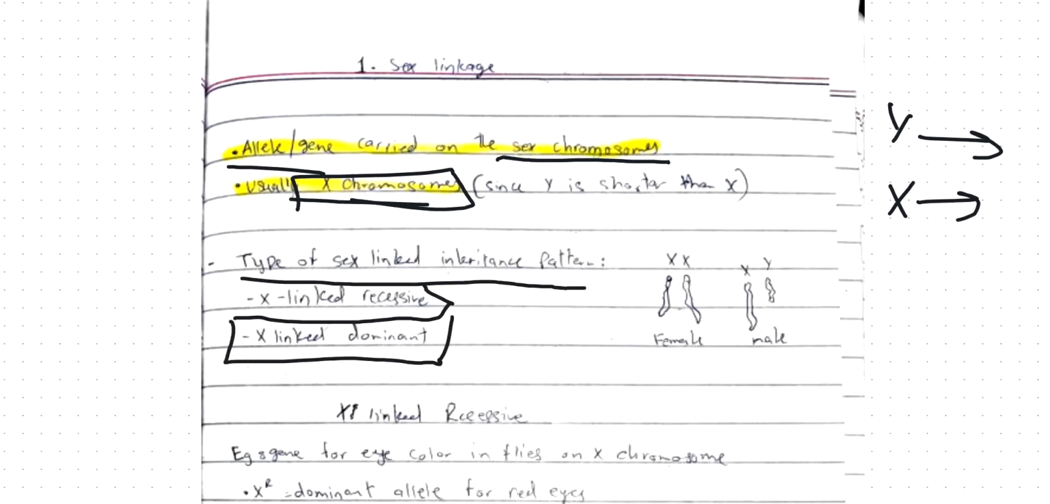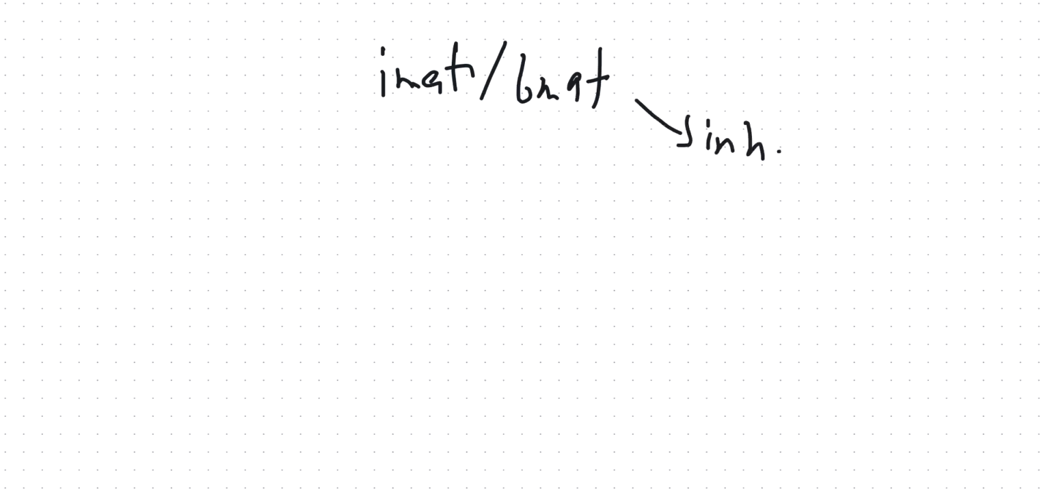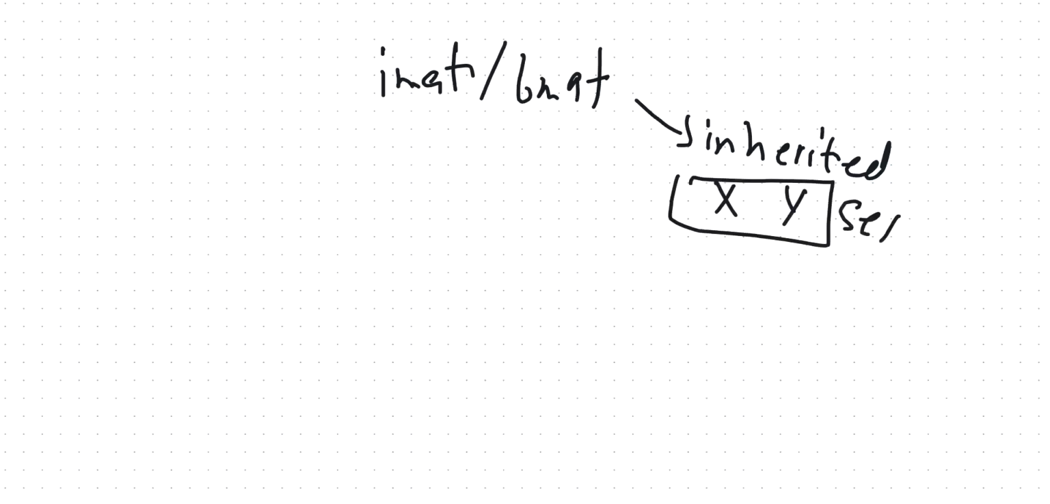So let me explain this through a diagram, because in most of the questions I've seen for the IMAT as well as the BMAT, they usually give you inherited diseases, inherited genes that come from X and Y chromosomes. So they'll usually ask you sex-linked questions. So how do you do this? I'll explain this through a question they asked for the IMAT. They told me that there is a male and a female.